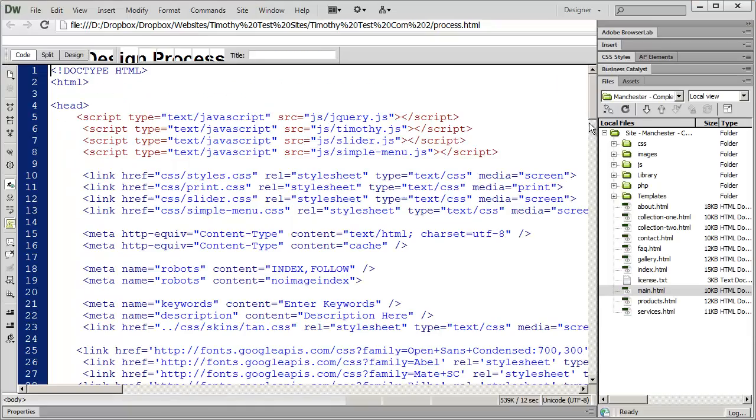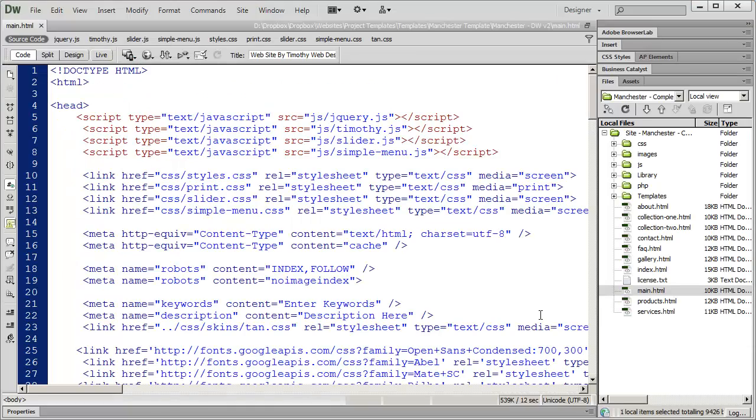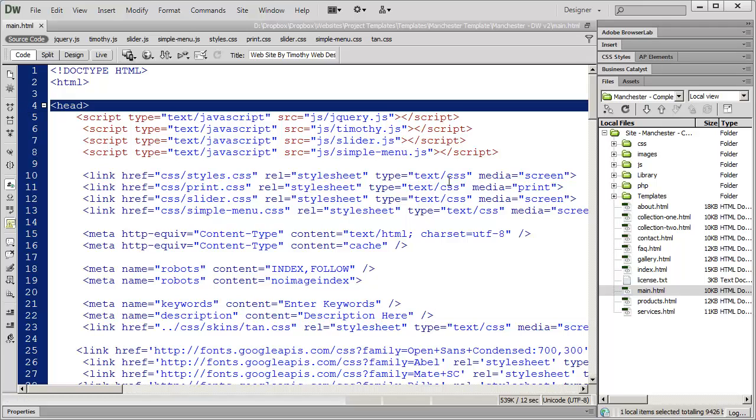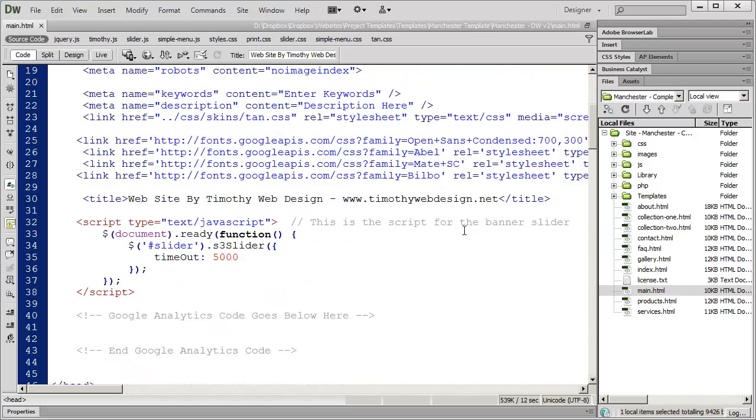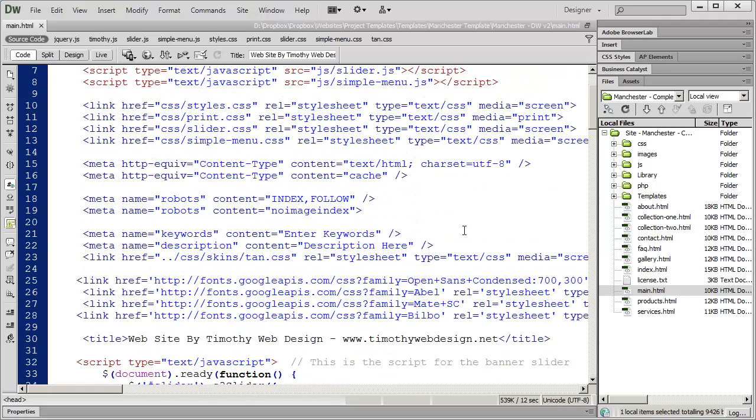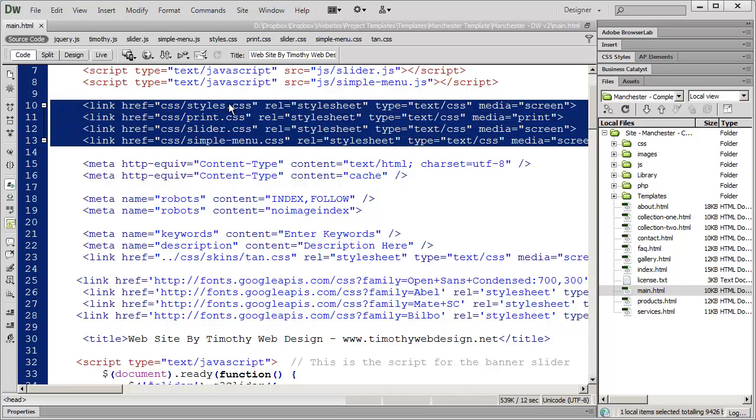If I go ahead and look at the code for this page, there's a lot of code here in the head section, but what I want to point your attention to really quickly are these items right here. These are the links to the different style sheets that we're working with.